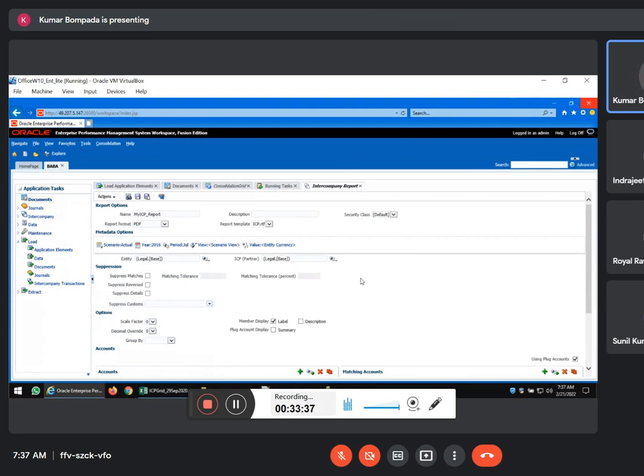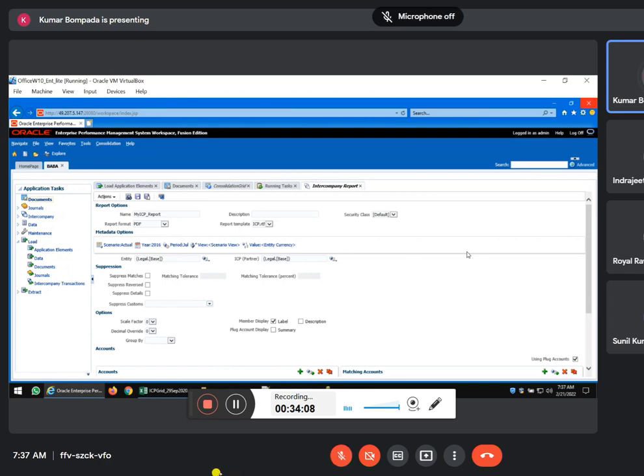It's an extra task, right? When you create a system defined member, automatically they have given a base member. Need not put that one. You can use this base member, both ICP and entity. Automatically it will generate the PDF report or whatever you want. See this type of reports. Normally we do either XLS or PDF, both. Okay. This is called intercompany elimination with single currency.